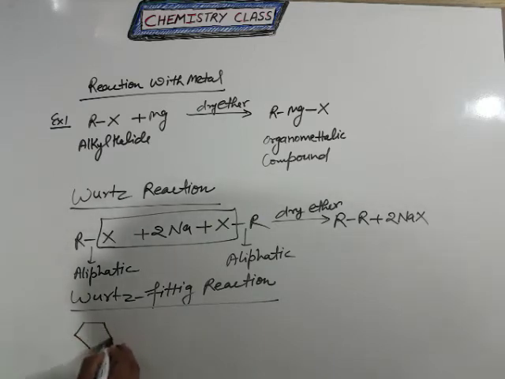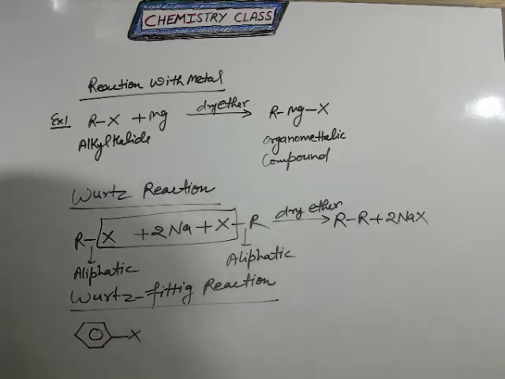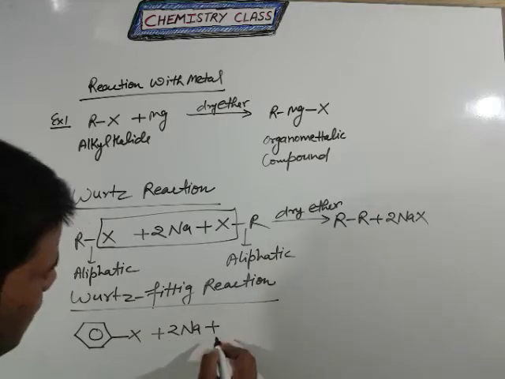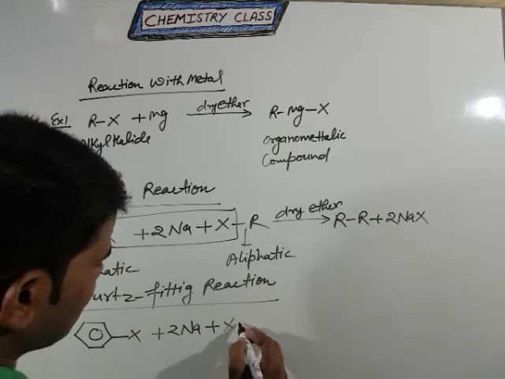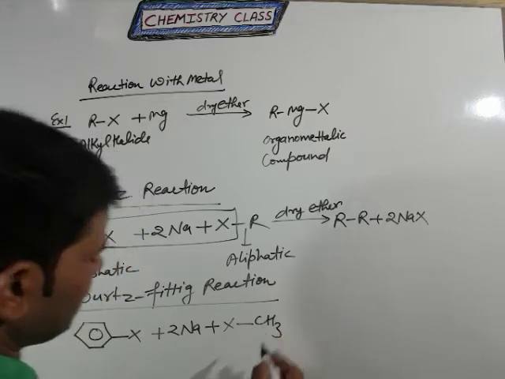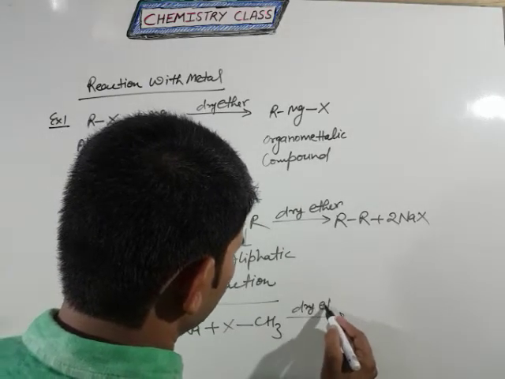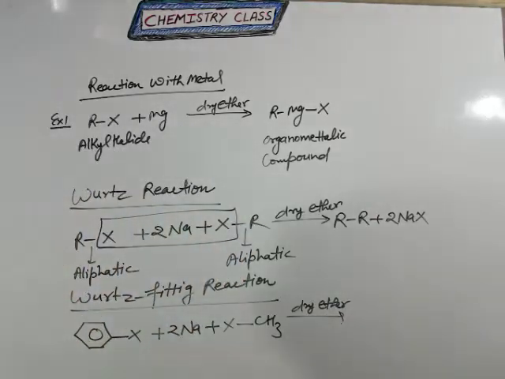First you take an aromatic system of the aryl halide and sodium metal, and here also X and single bond CH3. Clear? Same condition for this reaction. Solvent is dry ether.